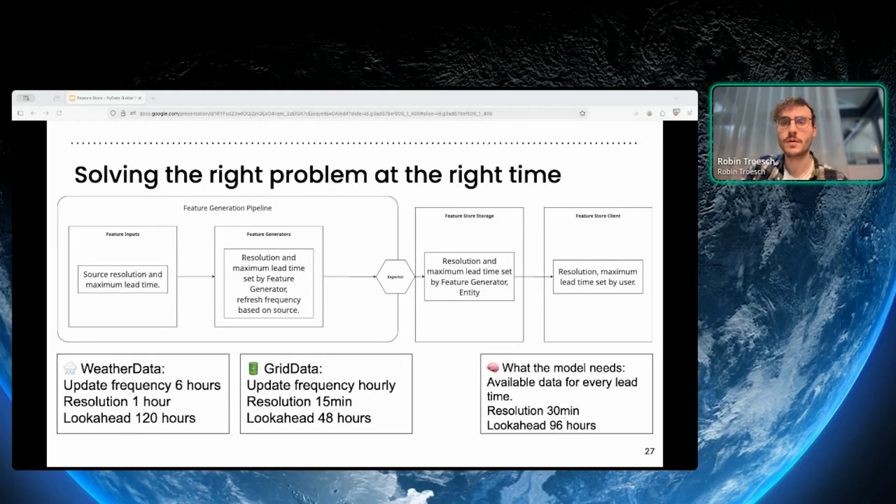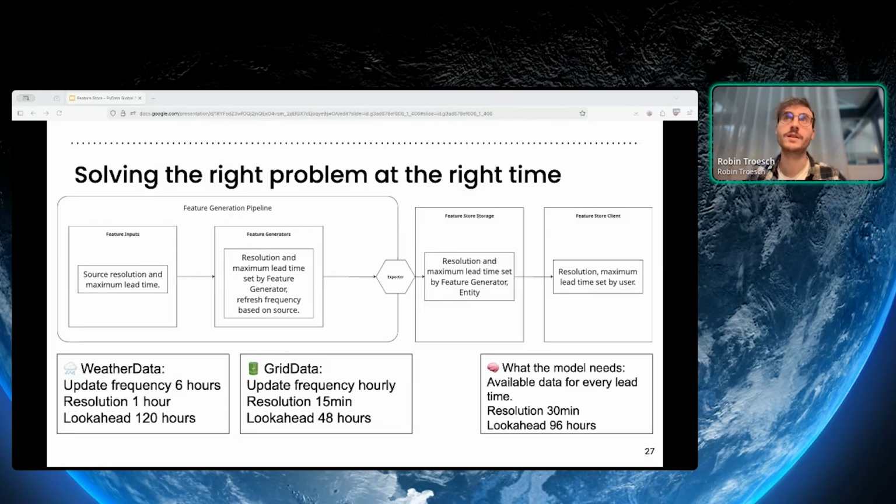And in our feature store, we decided to make our lives easier by separating concerns. Each feature generator will store every entity's features in their own native resolution, and we go away from the responsibility of combining features at the feature generator level and delegate that to the feature store client. This means each feature is stored at its native resolution.